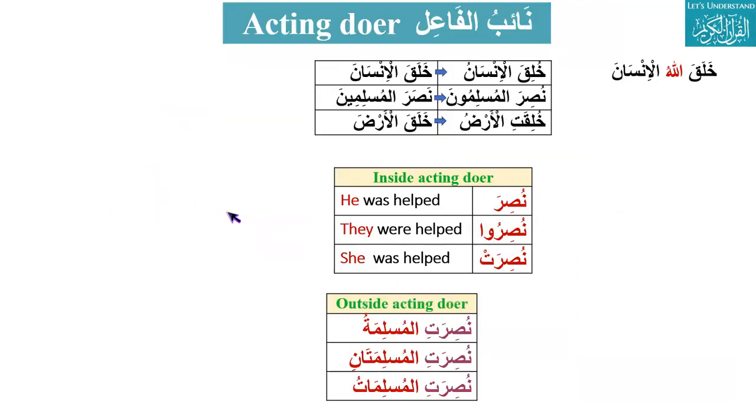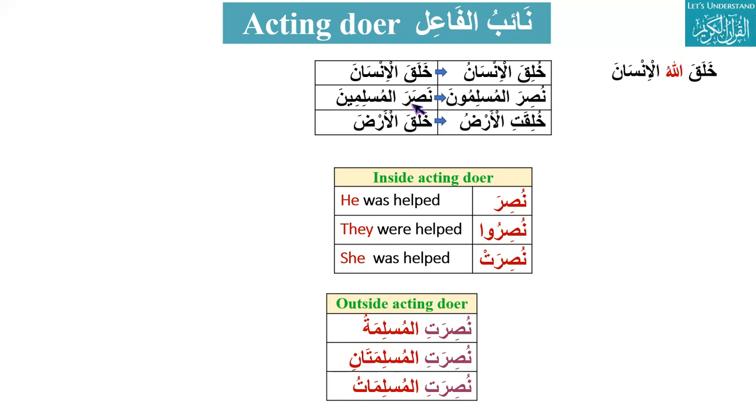So before understanding the whole concept, let's take some examples and try to understand what is going on. First, we will take a simple example: khalaqal insana. If we see this word, there is an inside doer, that is he, and this is maf'ul, insana, or you can say this is the object. So we can translate it as khalaqa. We know who the doer is, that is the inside doer, he. He created the human. So insana here is mansub, this is maf'ul, fa'il is the inside doer, that is he, and the verb is khalaqa.